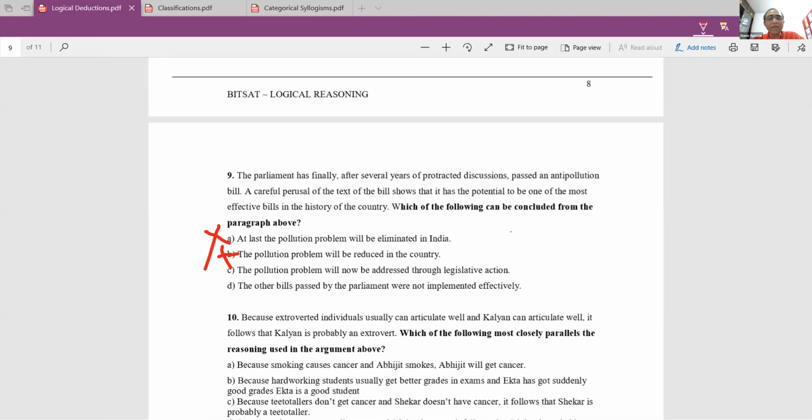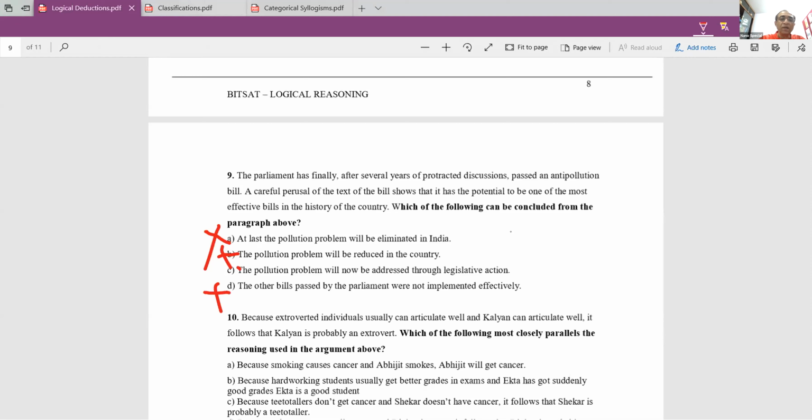Then some of you have answered D: the other bills passed by the parliament were not implemented effectively. How do we know? Please do not bring your general knowledge in here. You have to go strictly by the statements presented to you. The statements do not talk about other bills passed by the parliament. So why are you concluding about it? So D also is not right.